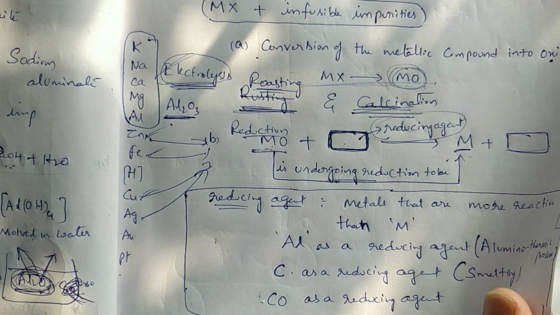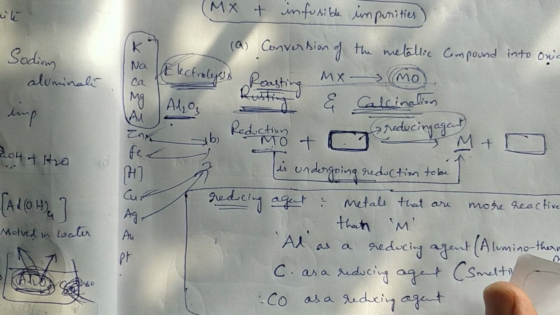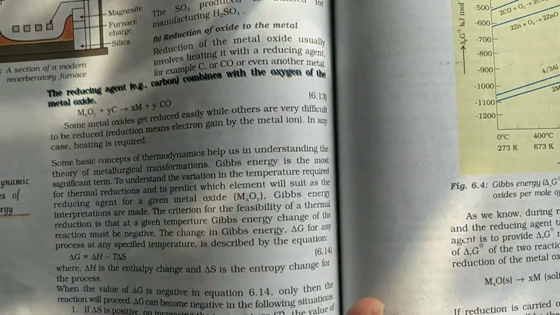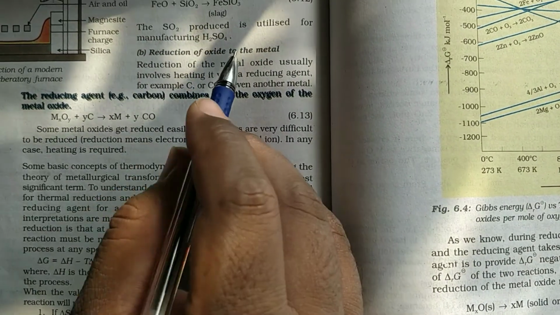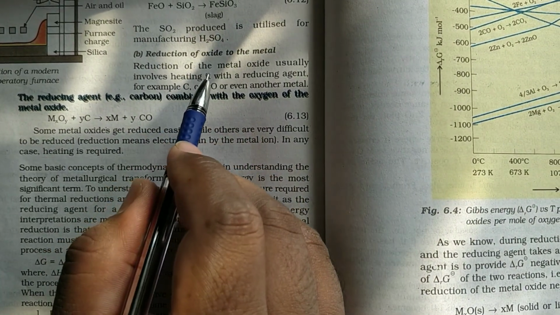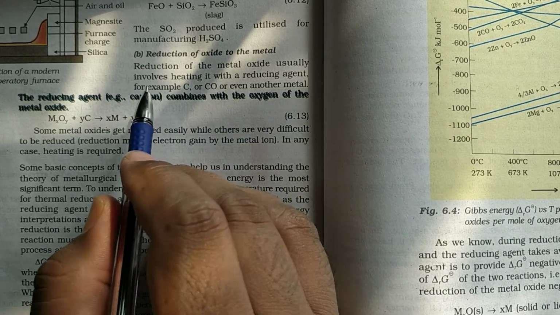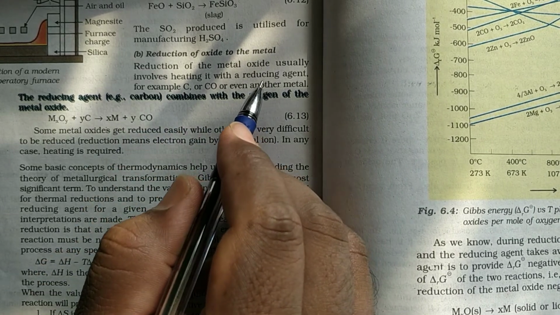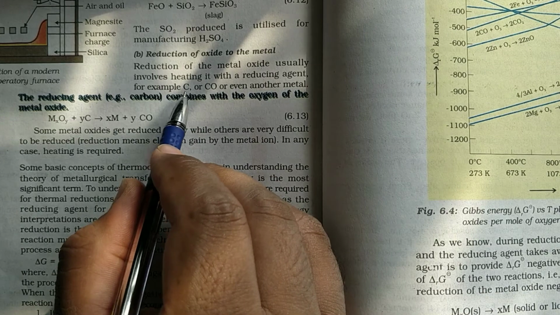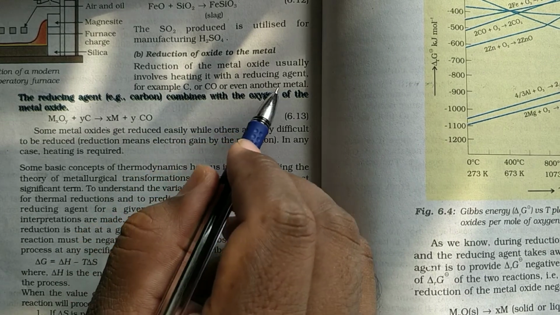Okay, now let us see after this one. Reduction of oxide to the metal. Reduction of the metal oxide usually involves heating it with a reducing agent, for example carbon or carbon monoxide, or even any other metal also.